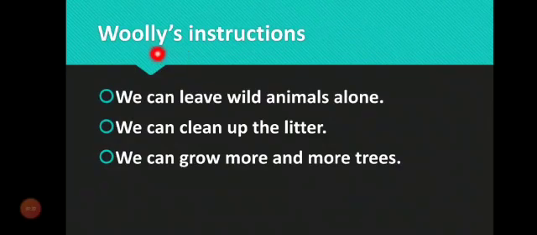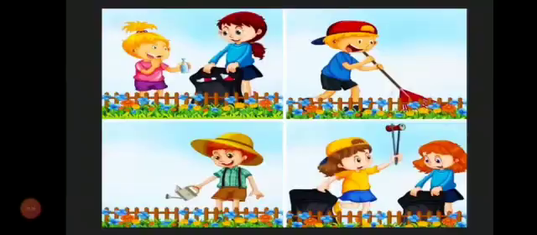Now, here are Woolly's instructions. We can leave wild animals alone. We can clean up the litter. We can grow more and more trees. These are the instructions that Woolly Mammoth gave to us. And we all have to follow the instructions to make our environment better, because these are important for all of us. Now I am showing you a picture.